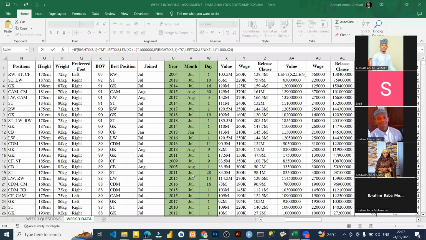Yeah, continue. I use right to remove the first three characters. Then I use left to remove the K and M. So unfortunately, there are some numbers that didn't have this K and M on them. So I got confused on that.